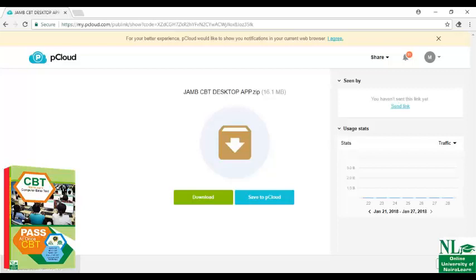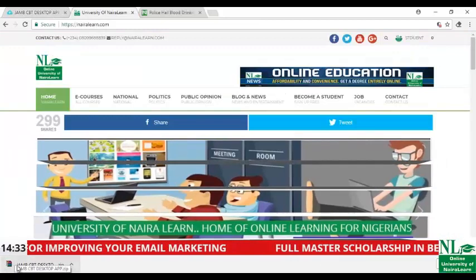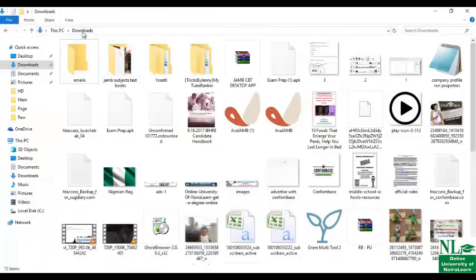I'm using a 4G Lite network. It's a bit fast. The file size is about 1.6. So it's almost done. As you can see, the download has completed, and it went straight to our download folder. Here it is, and it is a zipped file.